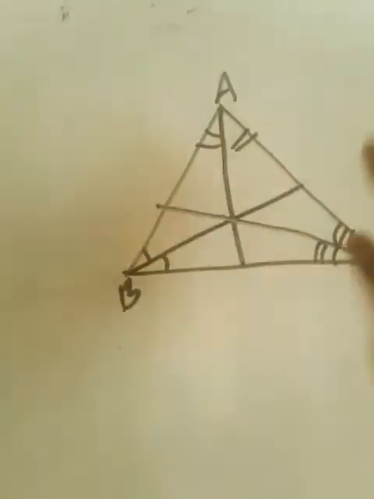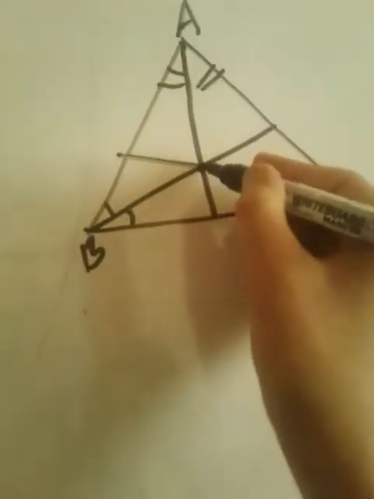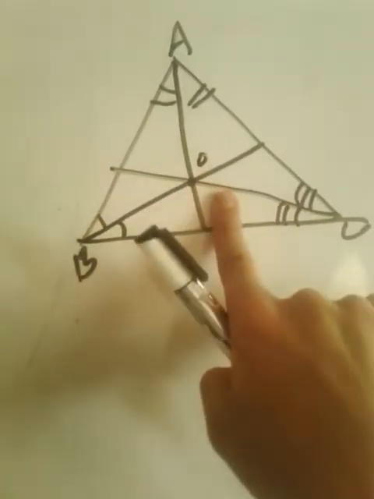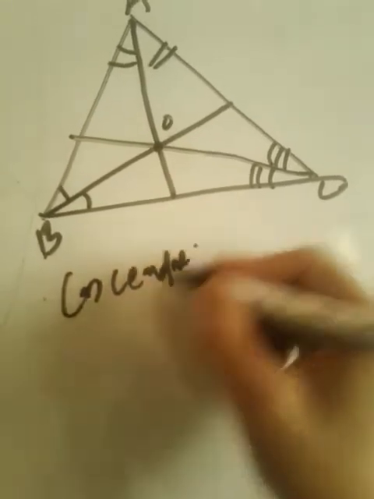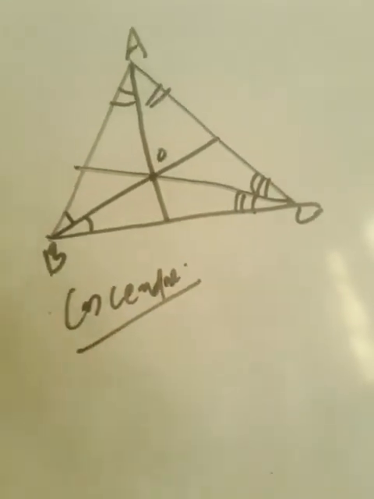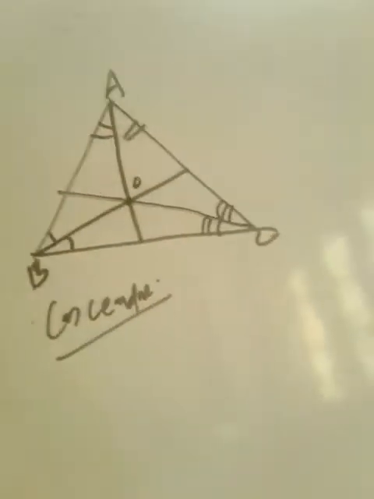So you know, these three bisectors meet at a point O. This point O is known as the incenter. Incenter is nothing but the point of intersection of all the angle bisectors of the interior angles of the triangle.